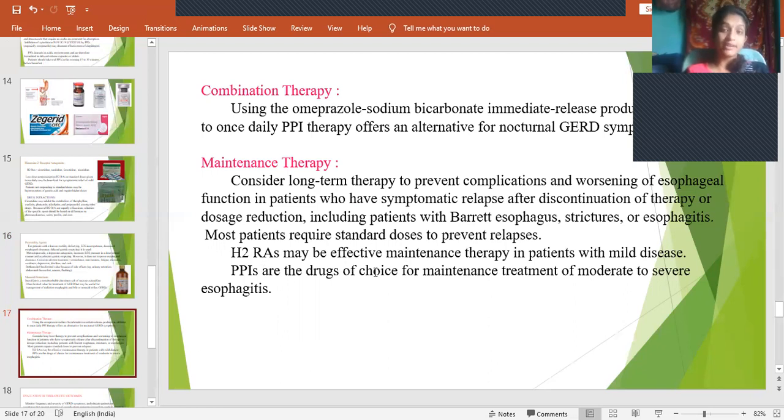H2 receptor antagonists may be more effective for patients with mild disease. If they have severe esophagitis, then we have to give PPIs as maintenance therapy. If it is mild, we can give an H2 receptor antagonist as maintenance therapy, and that too in lower doses.